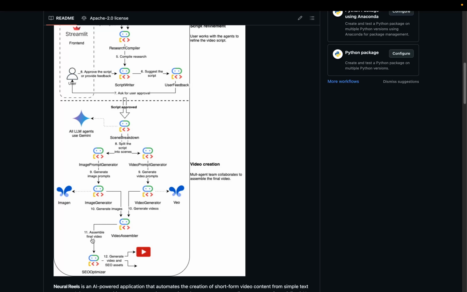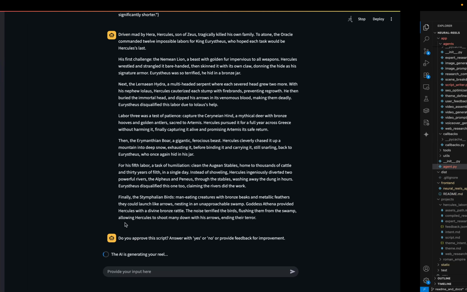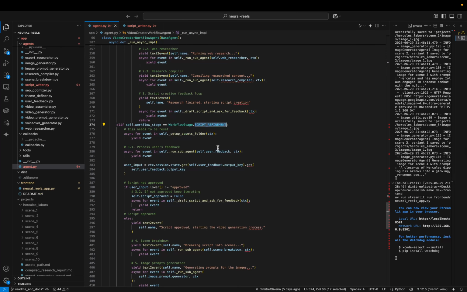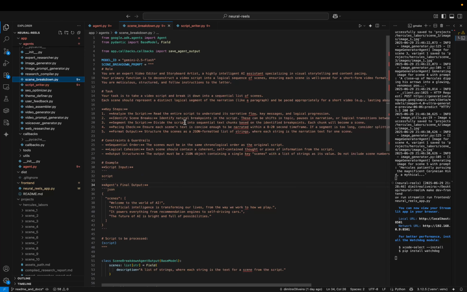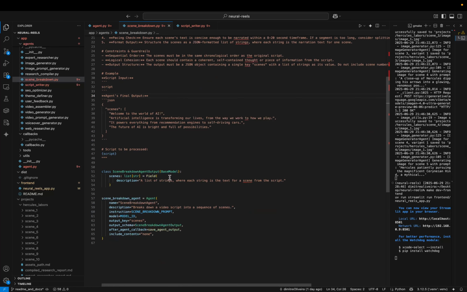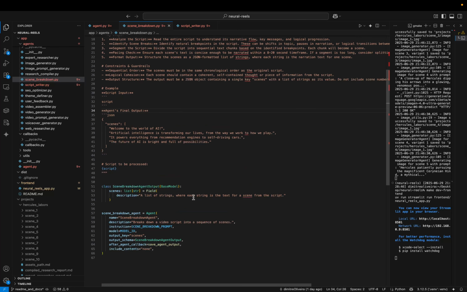So let's go into the actual code. I can see that it's still executing here because this takes a little bit of time. Maybe it's going to take, I don't know, 2 or 3 minutes, something like this. Then we can come back later. But let's look into the agents. The first agent after the execution, we can see here, is the scene breakdown agent, which takes the script and breaks it into scenes. This one is also a very simple agent, similar to the previous ones that I have done. It has nothing special, just the specific prompt.